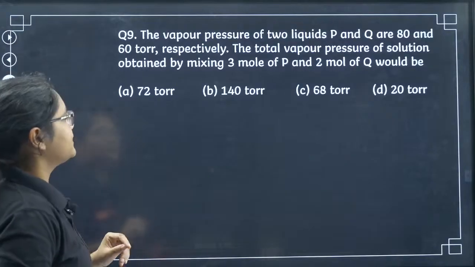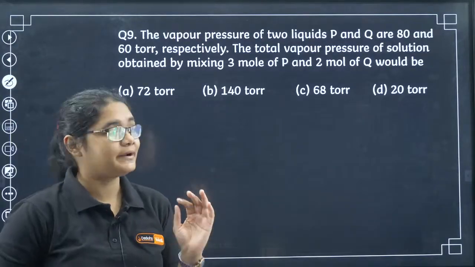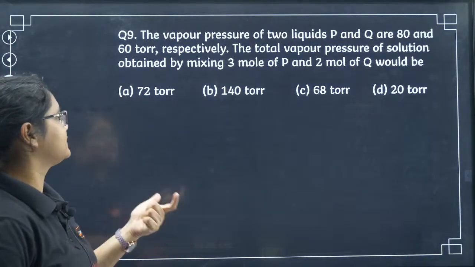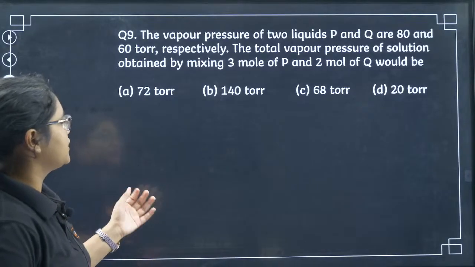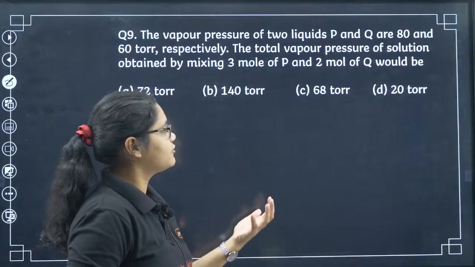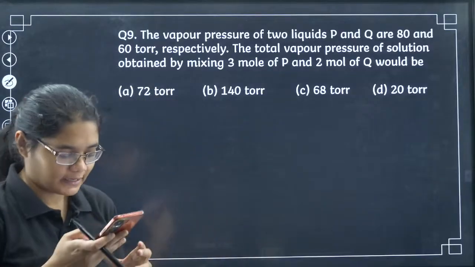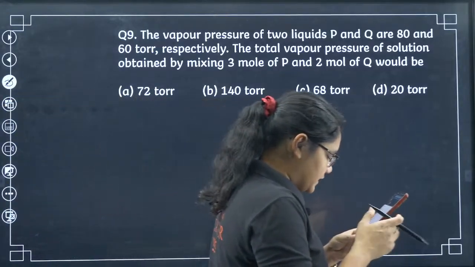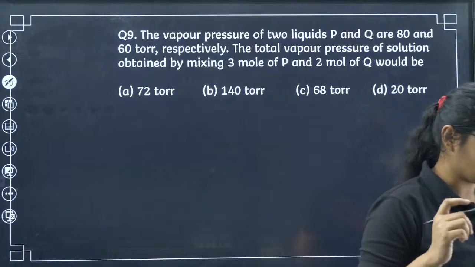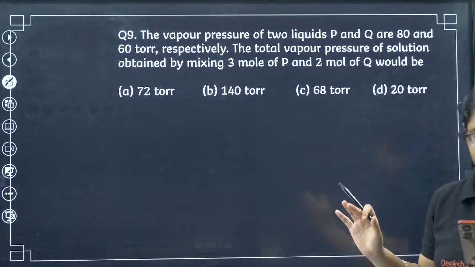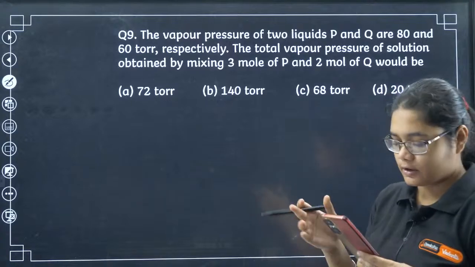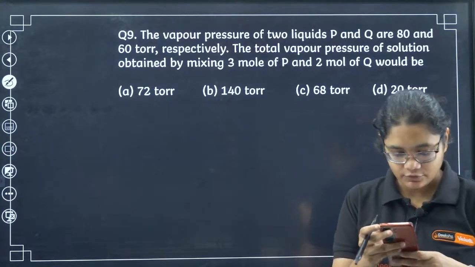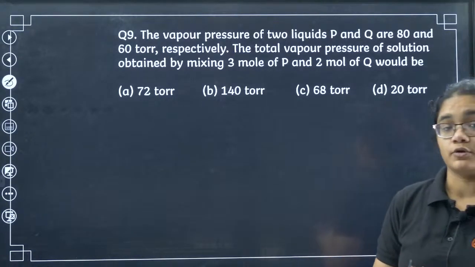Okay, 9th question, the vapor pressure of two liquids P and Q are 80 and 60 torr respectively. The total vapor pressure of the solution obtained by mixing 3 moles of P and 2 moles of Q would be. Please take your time, solve it. Yes, Varsha, it is D. So please take your time and then solve and then answer. Don't be in a hurry, you will get it wrong. I'll give you 1 minute for this question. Please solve it.